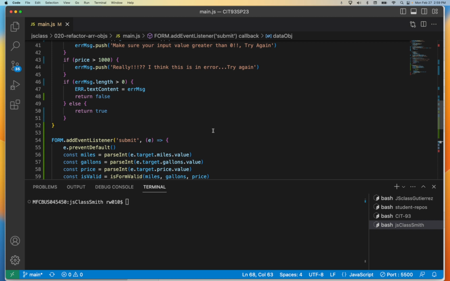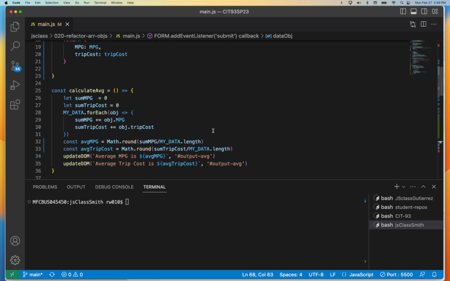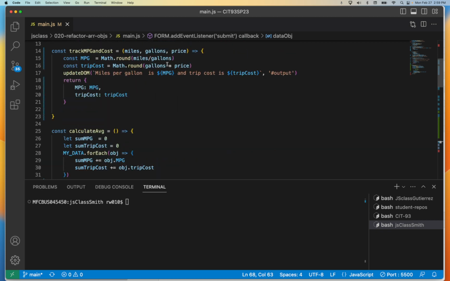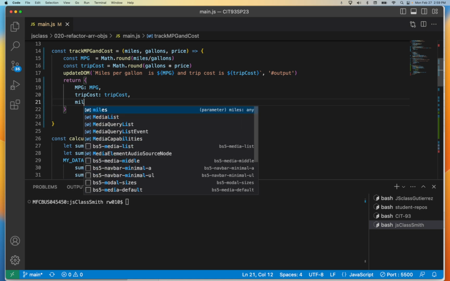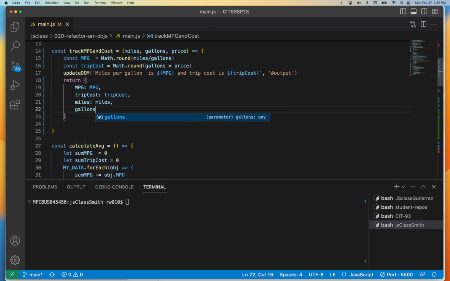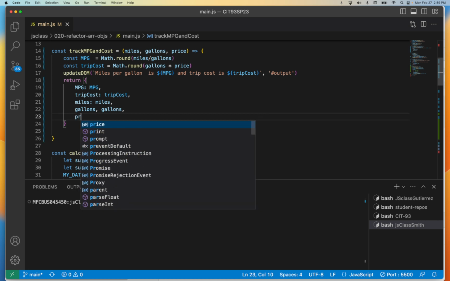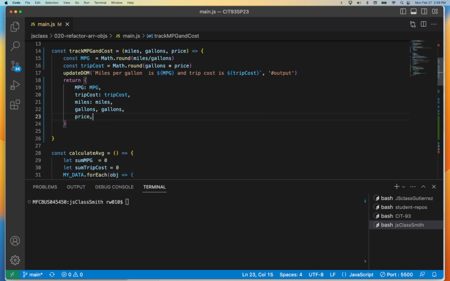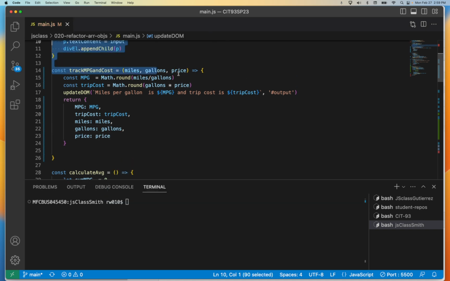Could I do it right here? Because I already have the other values. The answer is yeah. Miles, miles, gallons, gallons. I already have the full object. I don't really need to do it again. Key value pairs, right? Cool.